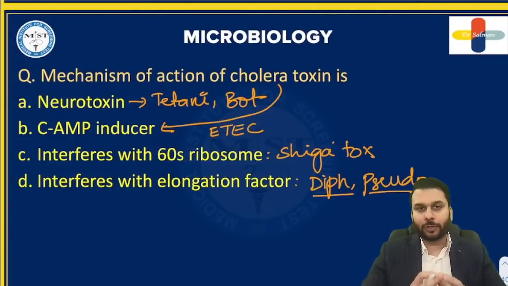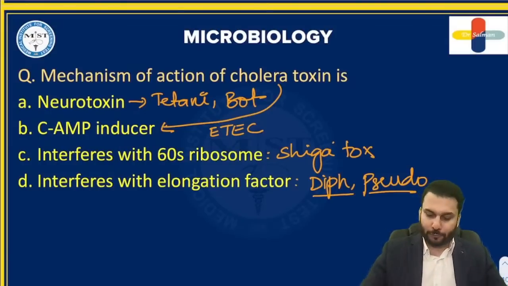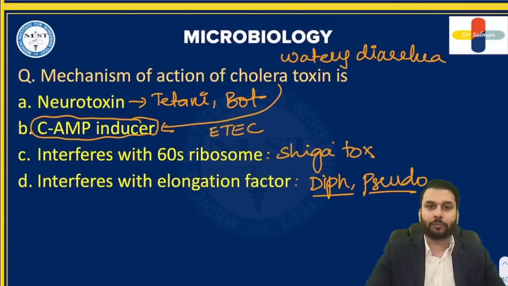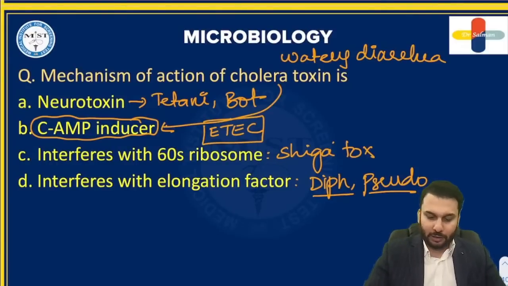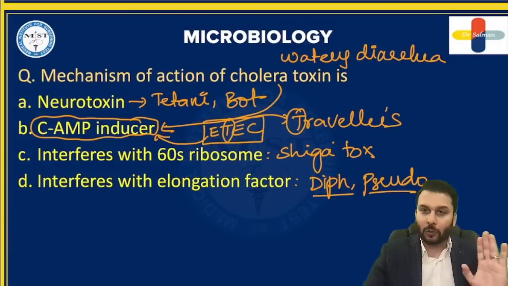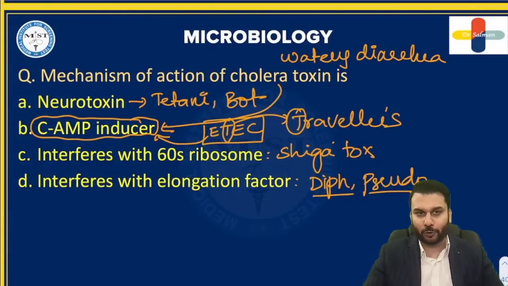All right, everybody. Now the next question is asking about the mechanism of action of cholera toxin. First of all, remember cholera toxin produces rice watery stools. That means watery diarrhea they're asking you. Please remember it's due to increase in cyclic AMP. In fact, another one that works by the same mechanism, cyclic AMP, is ETEC, enterotoxigenic E. coli. We all know it causes traveler's diarrhea. The most common cause of traveler's diarrhea is ETEC, which also works by increasing cyclic AMP, and it causes watery diarrhea only.